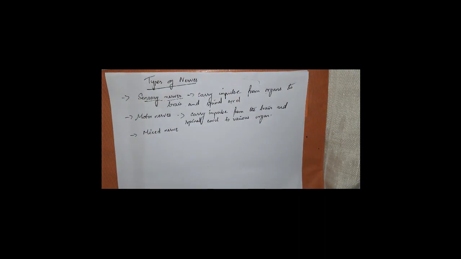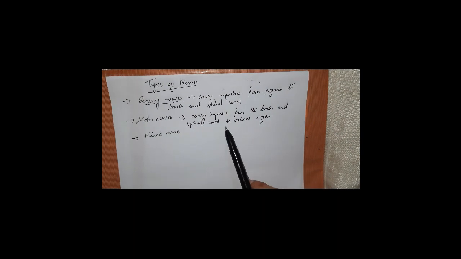Whatever signal is present in your brain and spinal cord, they transfer it to the various organs. Whatever message the brain and spinal cord want to send, your motor nerves carry and send it to your various organs. They are responsible for whatever your brain or spinal cord wants you to do.